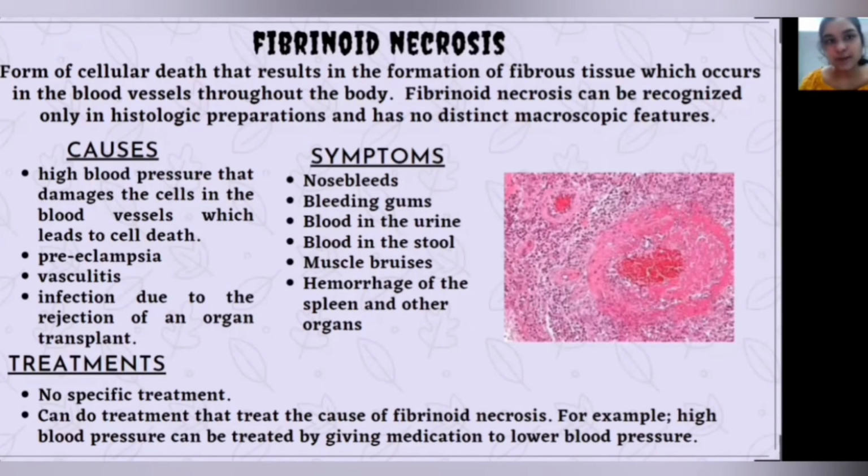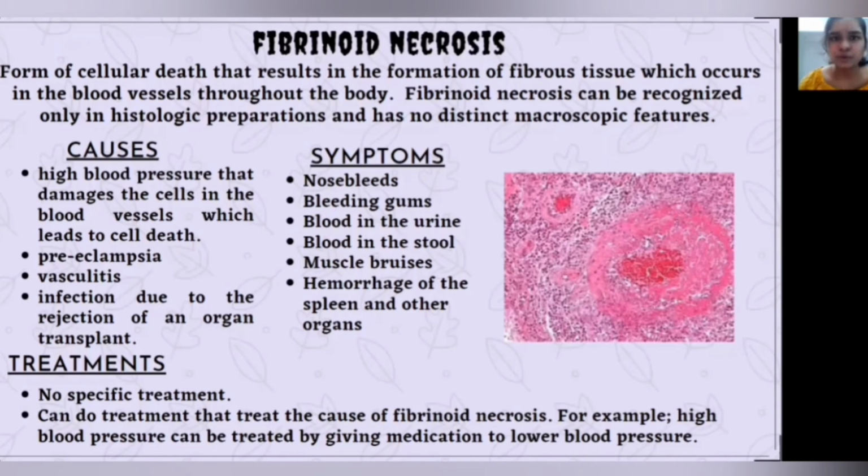Fibrinoid necrosis. What is fibrinoid necrosis? Fibrinoid necrosis is a form of cellular death that results in the formation of fibrous tissue which occurs in the blood vessels throughout the body. Fibrinoid necrosis can be recognized only in histological preparation and has no distinct microscopic features. This image shows the microscopic image of fibrinoid necrosis. When stained with hematoxylin and eosin, it will appear brightly eosinophilic and smudged.